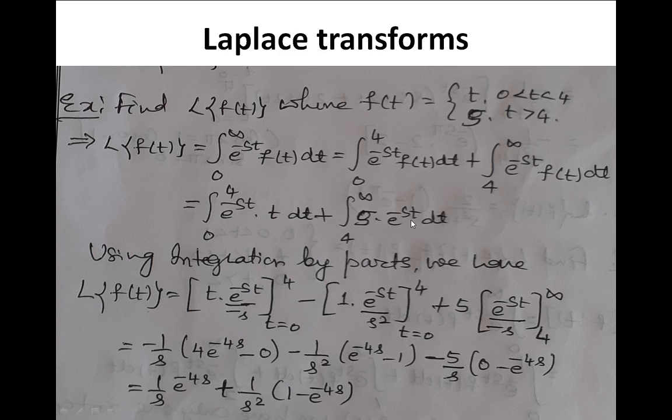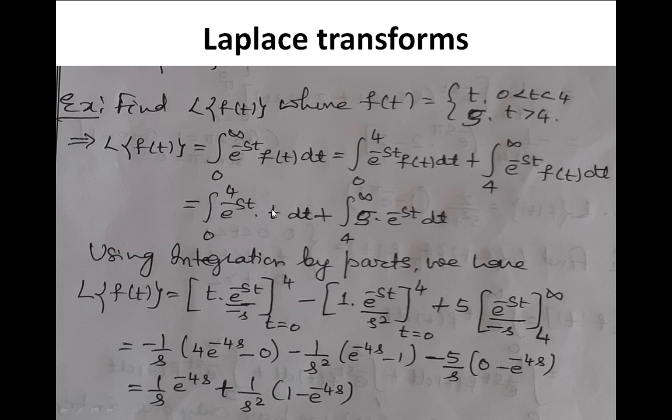Using integration by parts, I mean Bernoulli's form of integration, what is that? t into e to the power minus st. What is the formula? u into v1 minus u dash into v2 plus u double dash v3 and so on. Okay, therefore t into the integration of e to the power minus st, which is e to the power minus st divided by minus s.